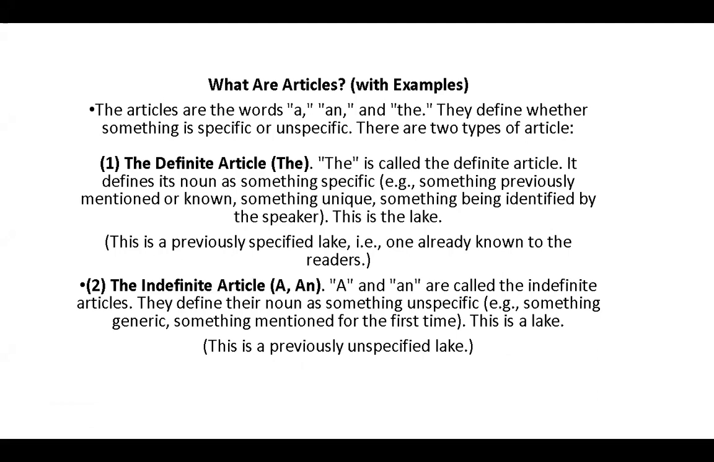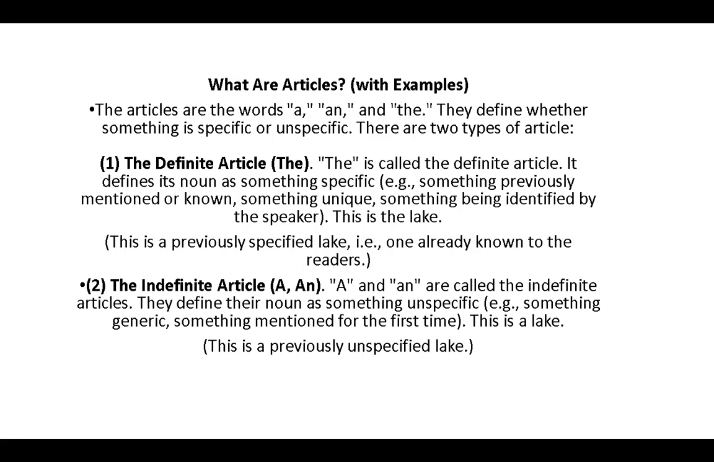Yang pertama ada article. What are article? The articles are two words, a, an, and the. They define whether something is specific or unspecific. There are two types of article. The first, the definite article, the is called the definite article. It defines its noun as something specific, something previously mentioned, something unique, something being identified by the speaker.